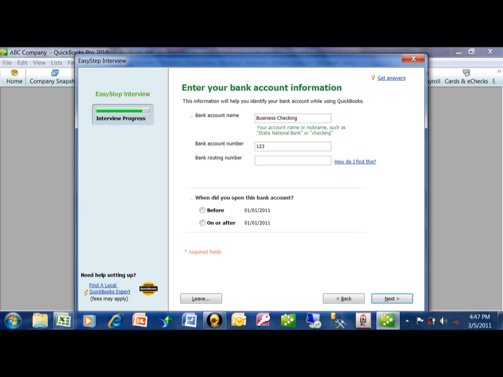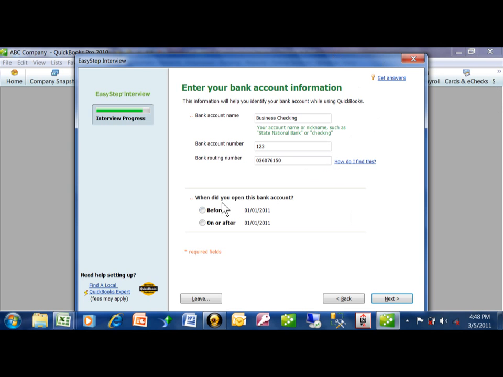The account number is anything. I mean, you want to put your real account number. Now, for the routing number, it actually needs a real routing number. It doesn't let you go by without a real routing number here. So I'm actually going to read this from a check from my bank and type it in. So that is my actual routing number, but that is not my actual account number. But of course, you would put that information in there.